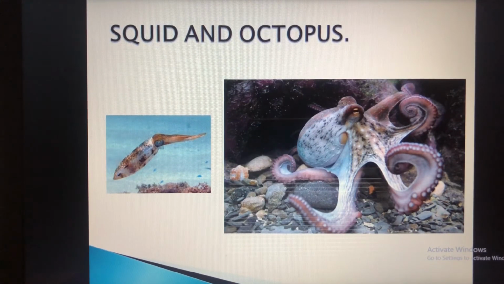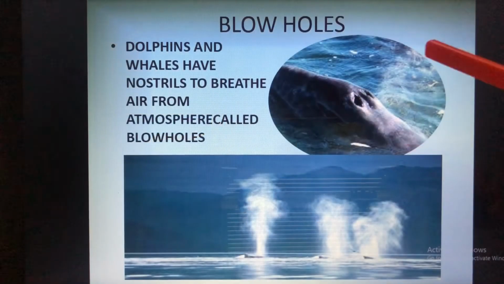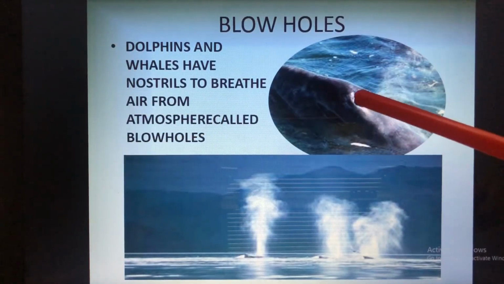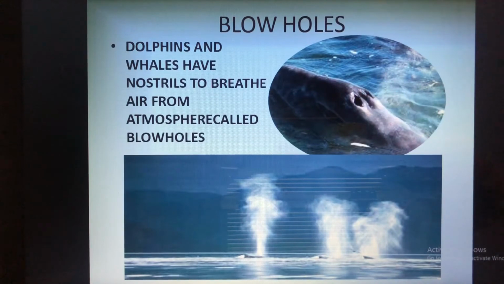There are some sea animals like dolphins and whales that do not have gills. You might have seen the dolphins and the whales. What don't they have? They don't have the gills. So how do they breathe? Here you can see these blowholes. These dolphins and whales have nostrils to breathe air from the atmosphere, called the blowholes.